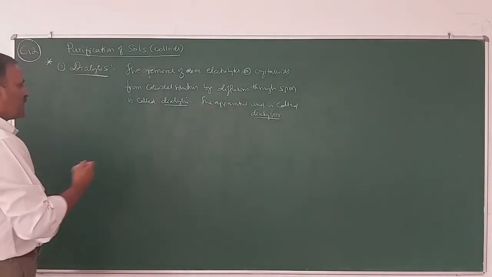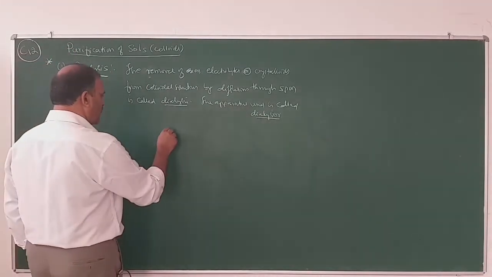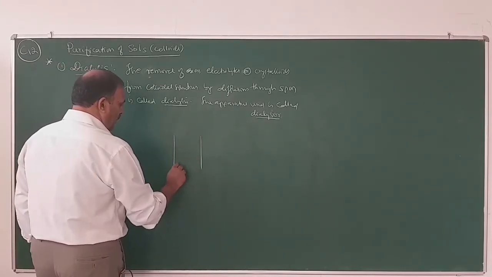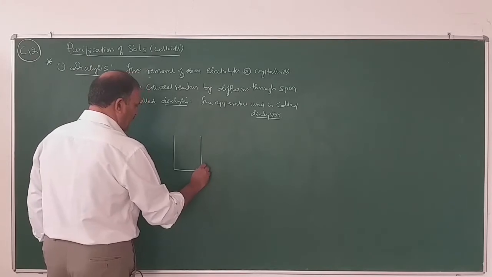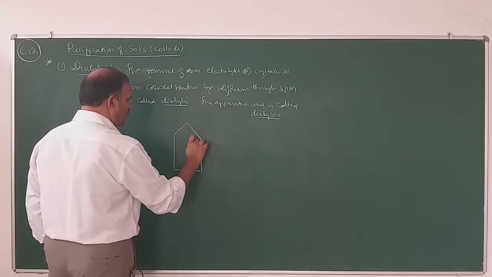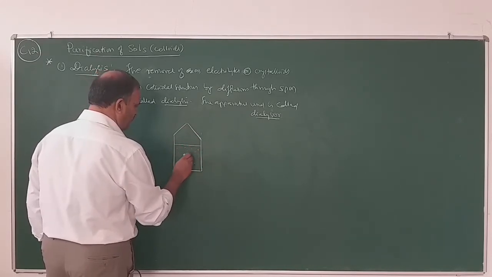So what is the simple procedure adopted during dialysis? For example, this is a parchment bag or a semi-permeable bag in which impure colloidal solution is taken.